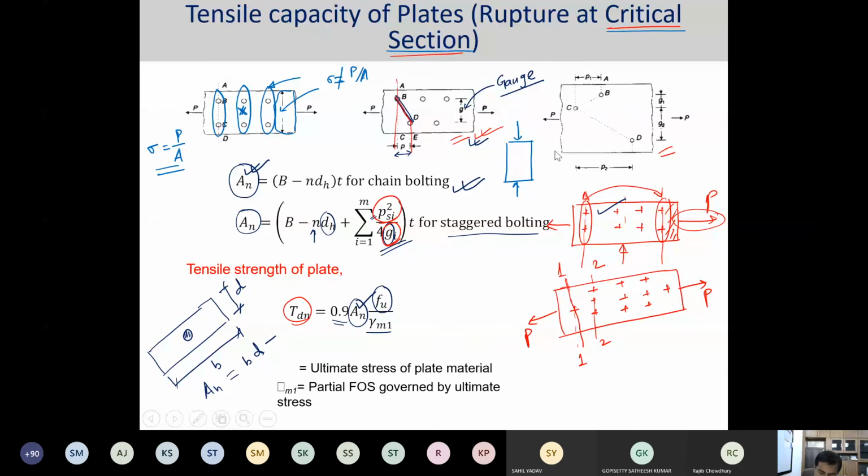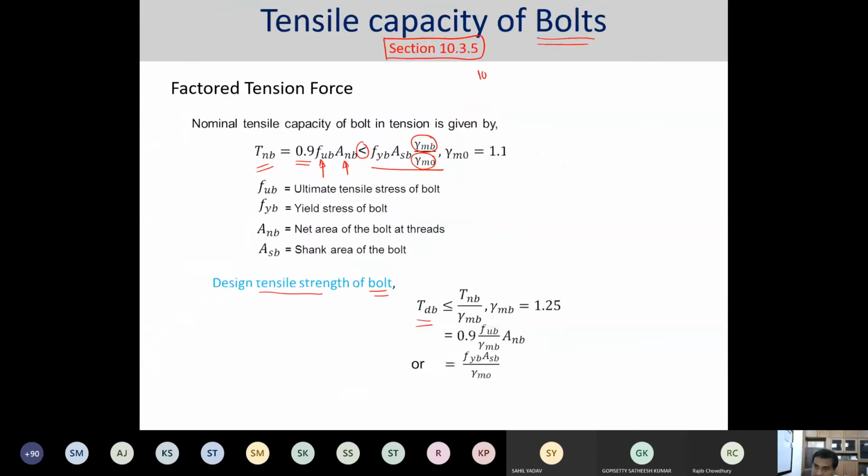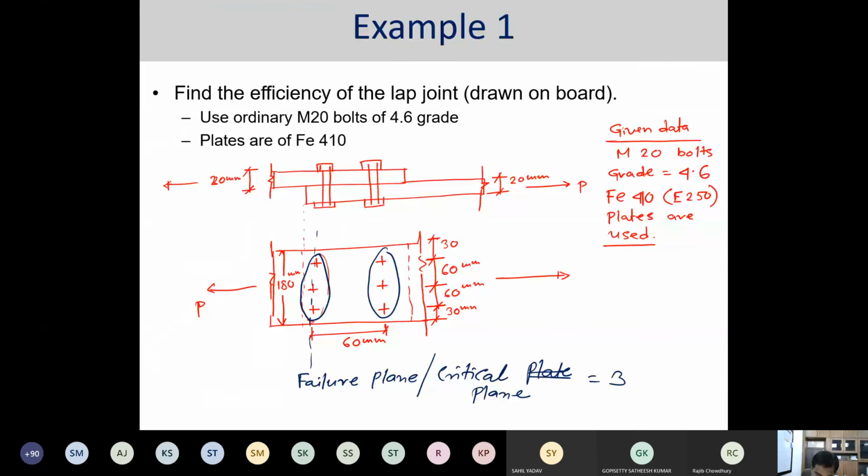So due to this particular limitation or this particular incidence, we always have to find a critical plane, or the failure envelope or failure plane. We have to find how many bolts are present at that particular location. Now in this problem statement, I can assume this could be my failure plane, or I could assume this could be my failure plane. It doesn't matter, because it is symmetric in nature. So at this failure plane or failure line, only 3 bolts are there, not 6 bolts.